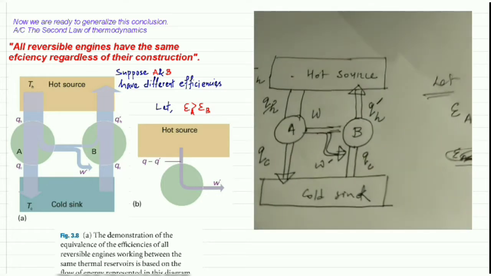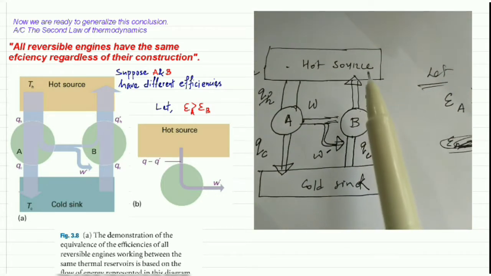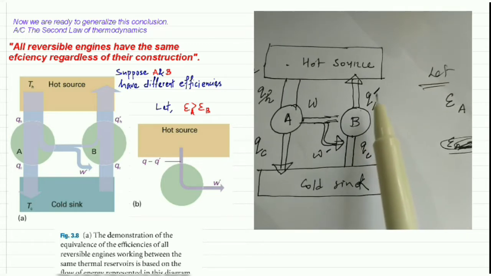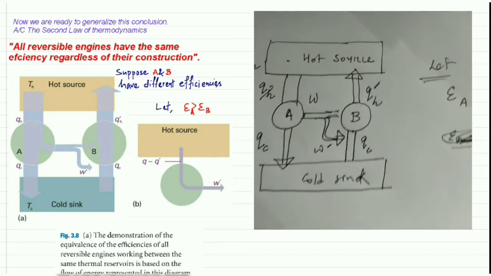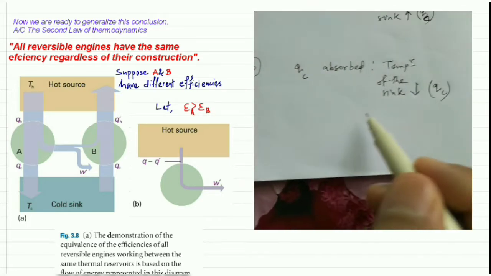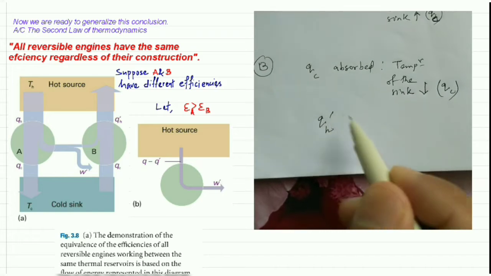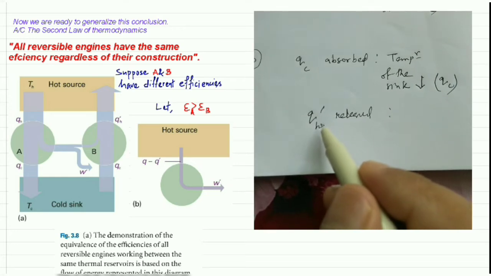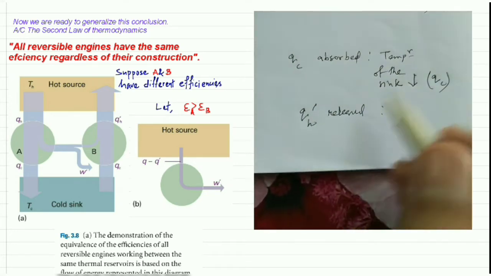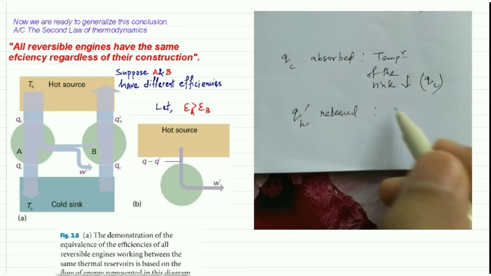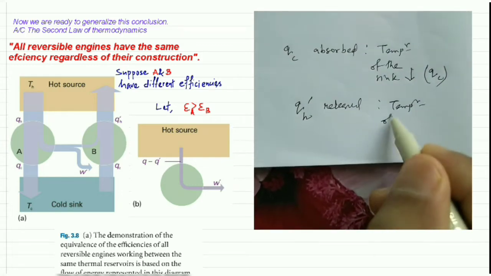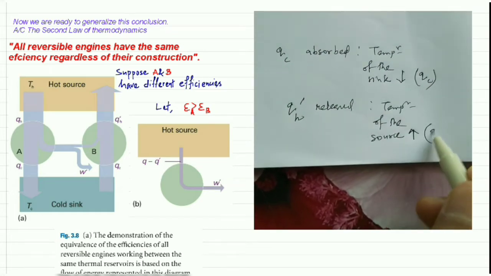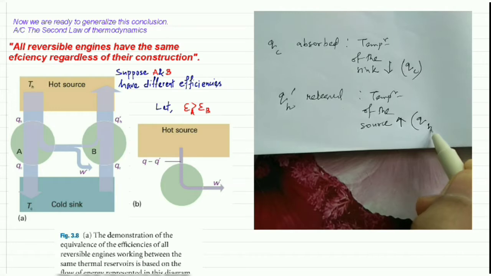Again, it is going to release the additional, that means the extra heat, QH dash, to the source. So the temperature of the source is going to increase by QH dash.